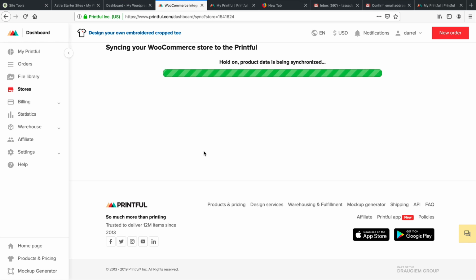So basically what we're doing is whenever we make a product on Printful, it's going to automatically create the product on our website. So we don't really have to make products from our store. We're going to be making them from Printful, and then Printful is going to send all that information over to our website to make everything more automatic. So right here, syncing your WooCommerce store to Printful.